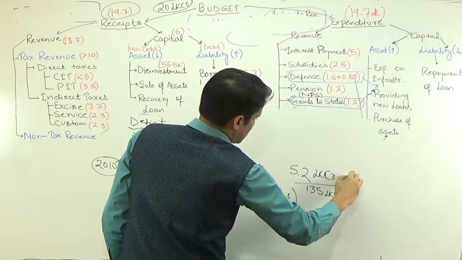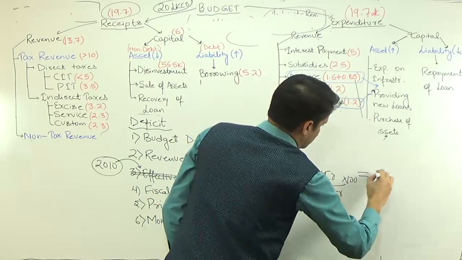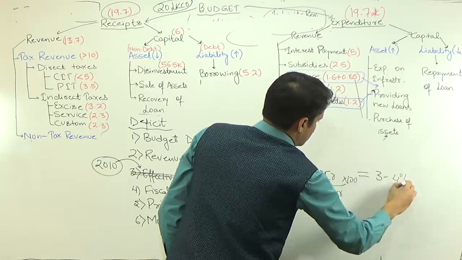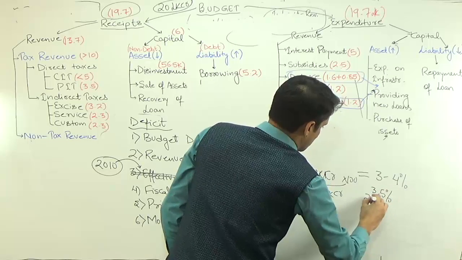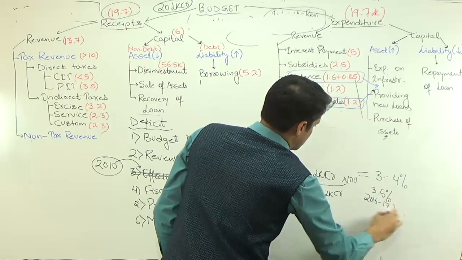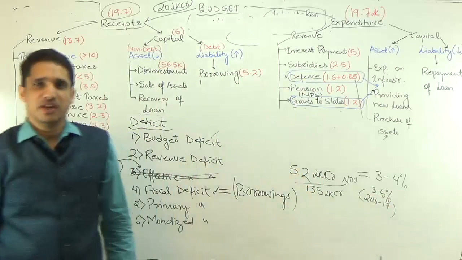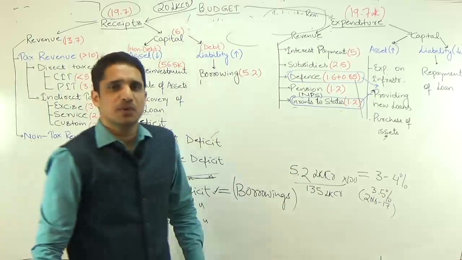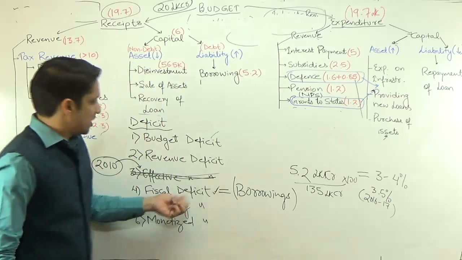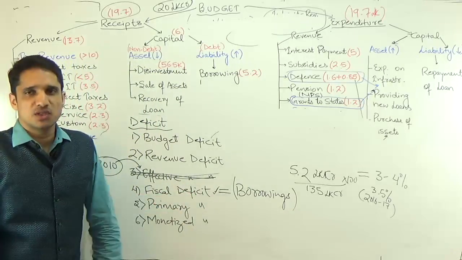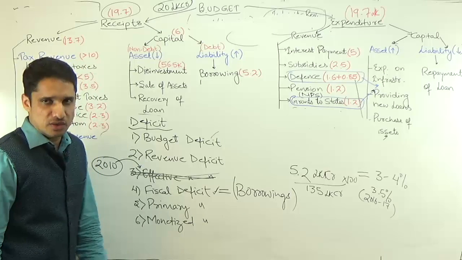So the percentage is, we can say, 3 to 4%. The target for next year is 3.5%. It means the 2016-17 target is 3.5%, and last year we achieved 3.8%. So this is what we have, the fiscal deficit. Fiscal deficit is nothing but the total borrowings of the union government.